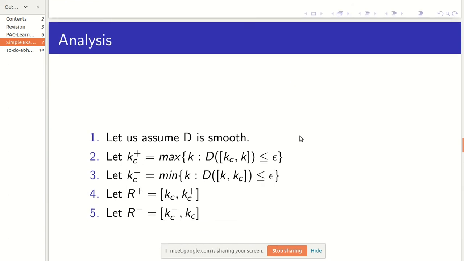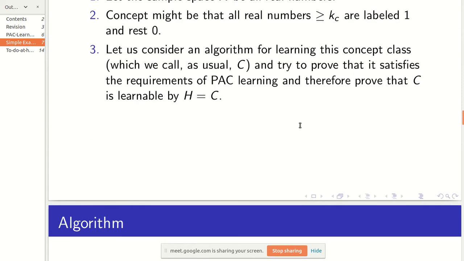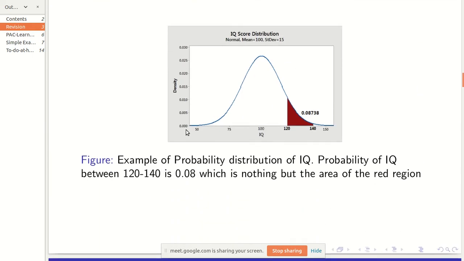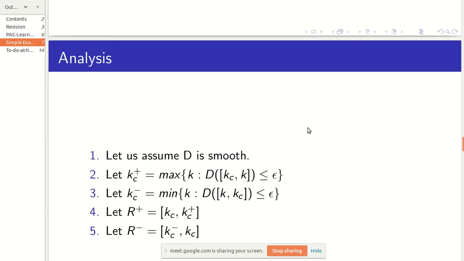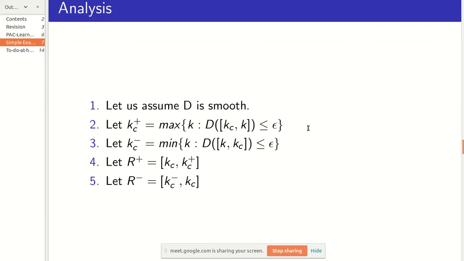So first we'll assume that the distribution is smooth. By smooth I mean it should be smooth like this, at one particular point there shouldn't be any spike. Those who took the prop stat course will easily get what I mean by smooth.